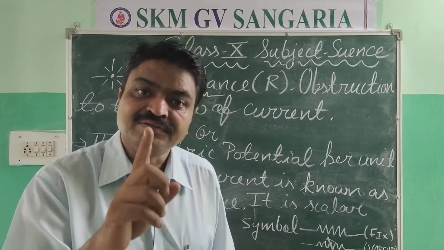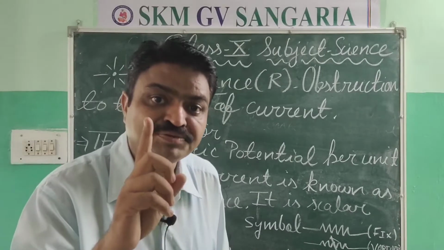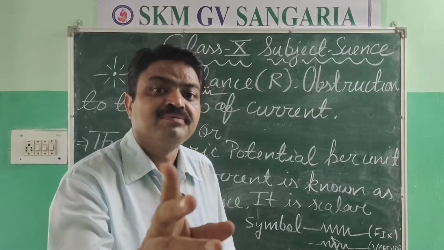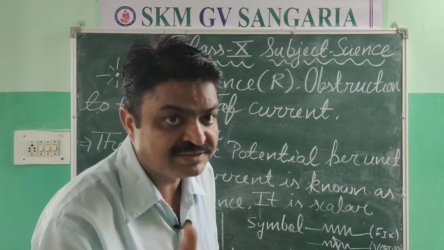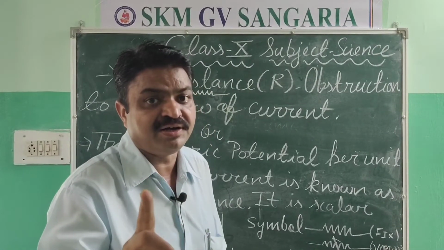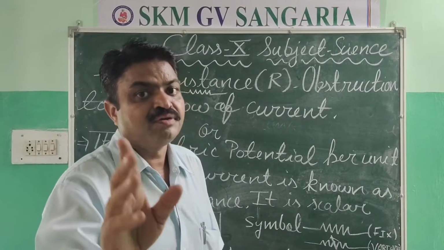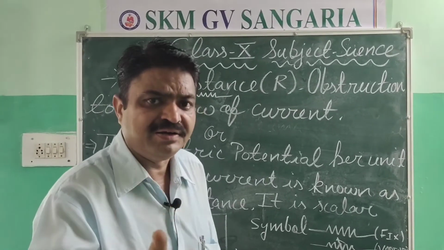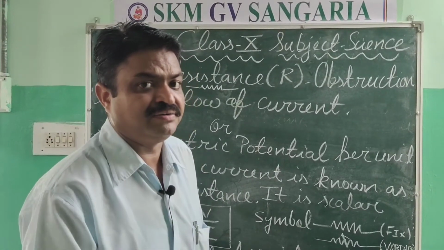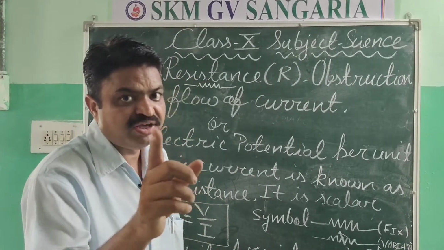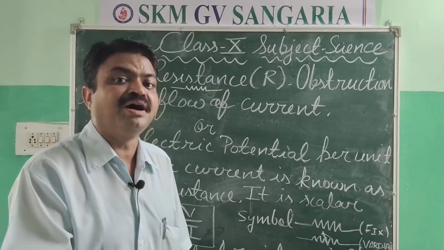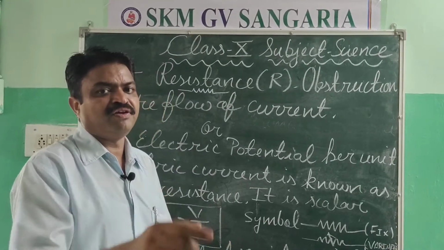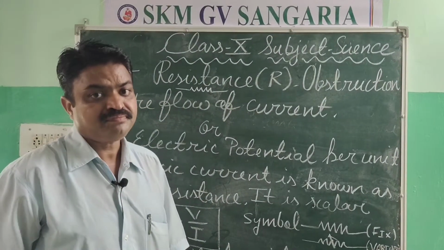in which the resistance obstructs the electric current. It is the physical quantity that obstructs the electric current, due to which it produces the heating effect of electric current.